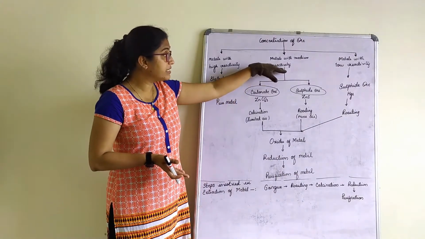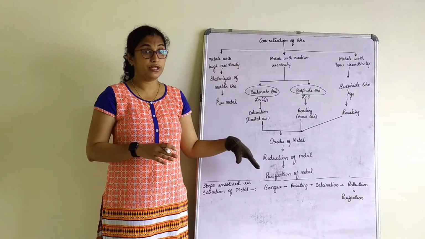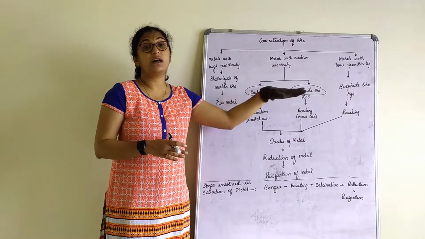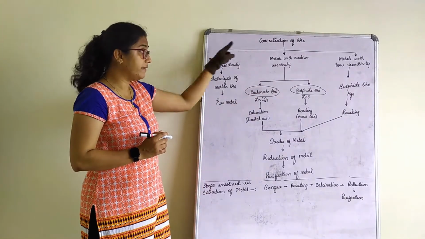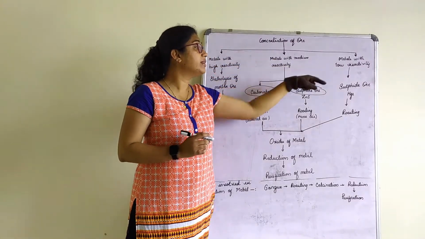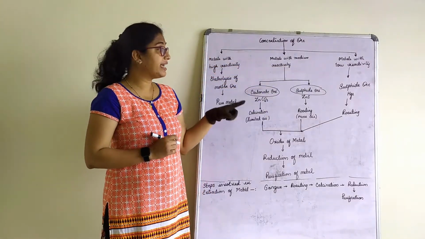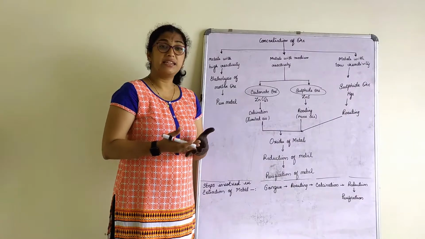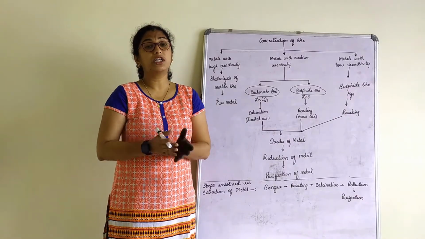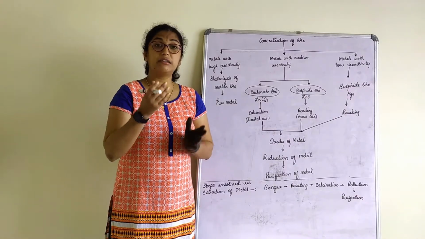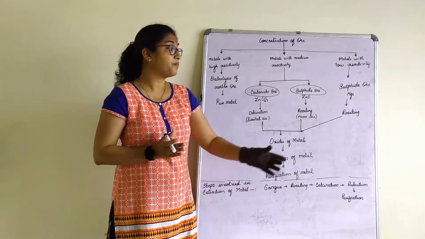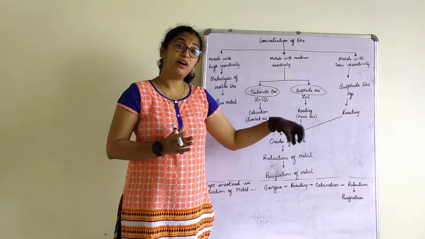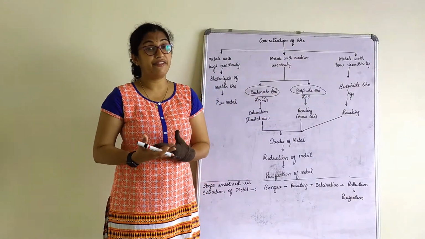So this is for the metals with medium reactivity. We will see this now with the equation, how we do it. Next, metals with low reactivity. I have again taken one example there, that is mercury. Mercury is found in the earth's crust naturally in the form of its ore called cinnabar. So it is again found as a sulfide ore.